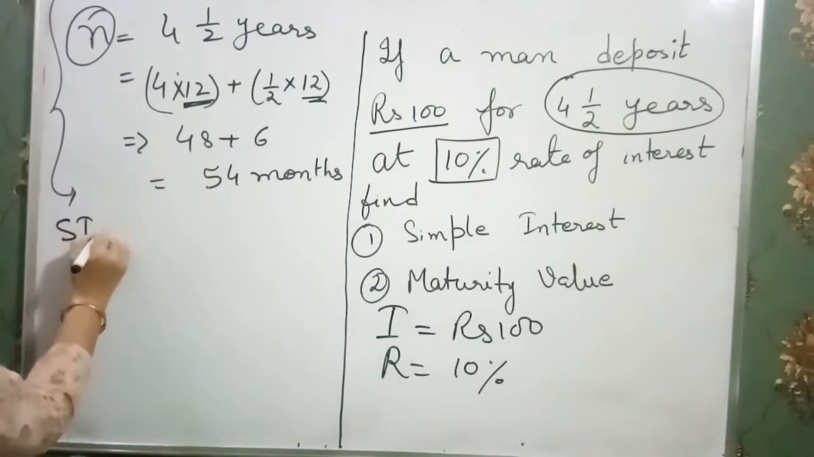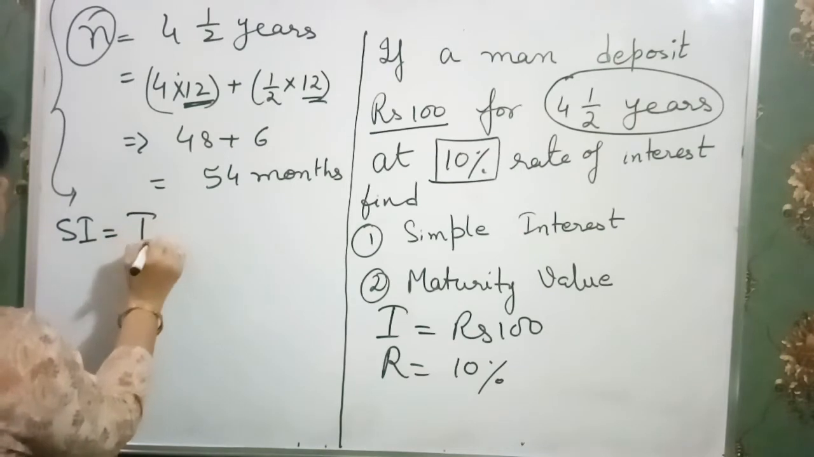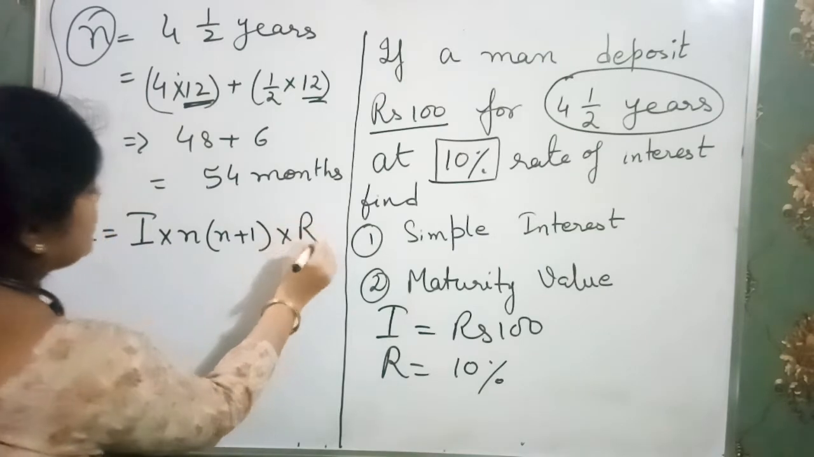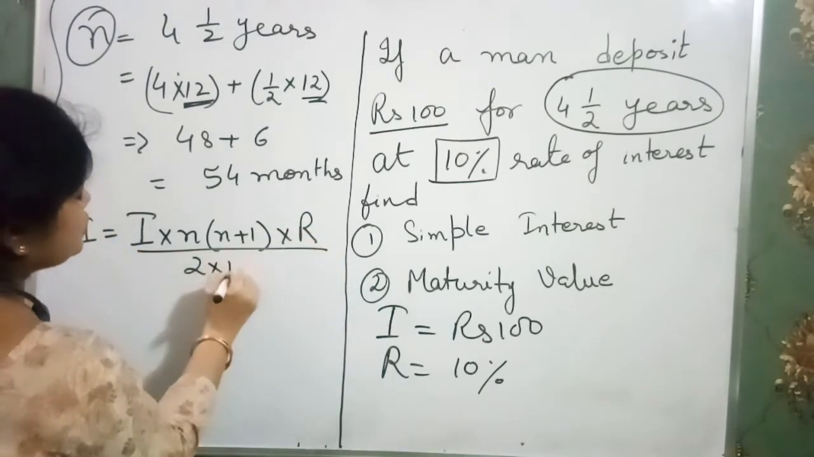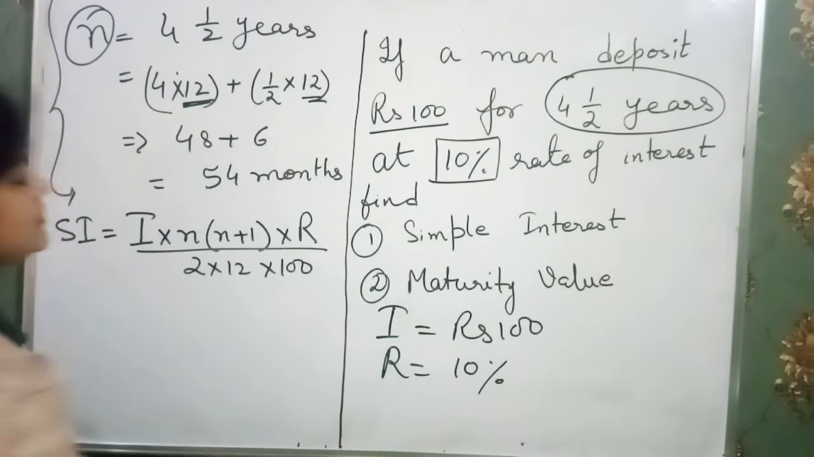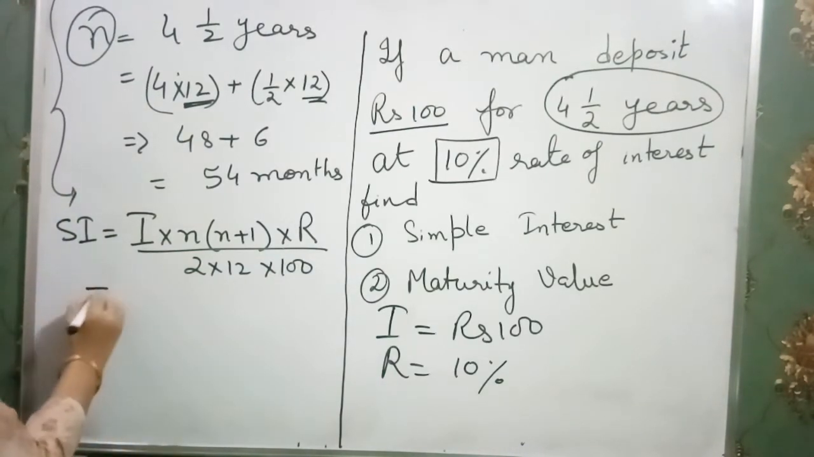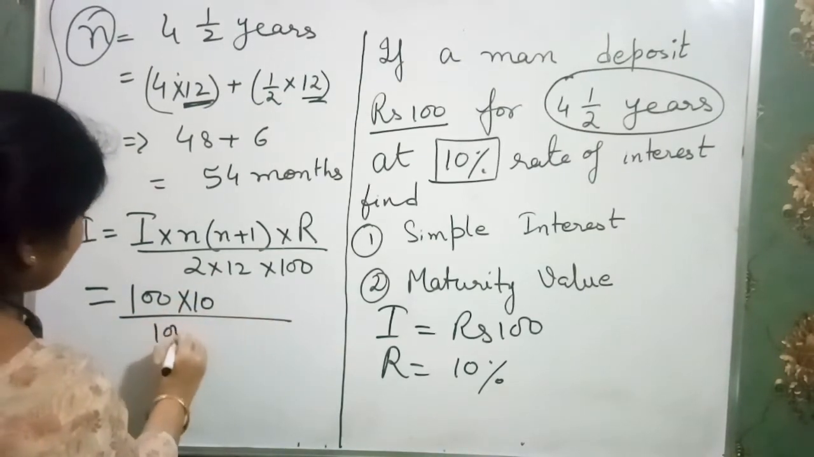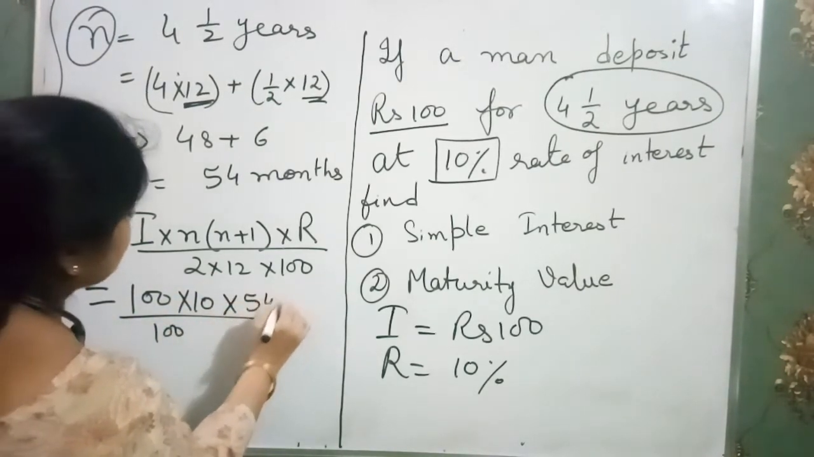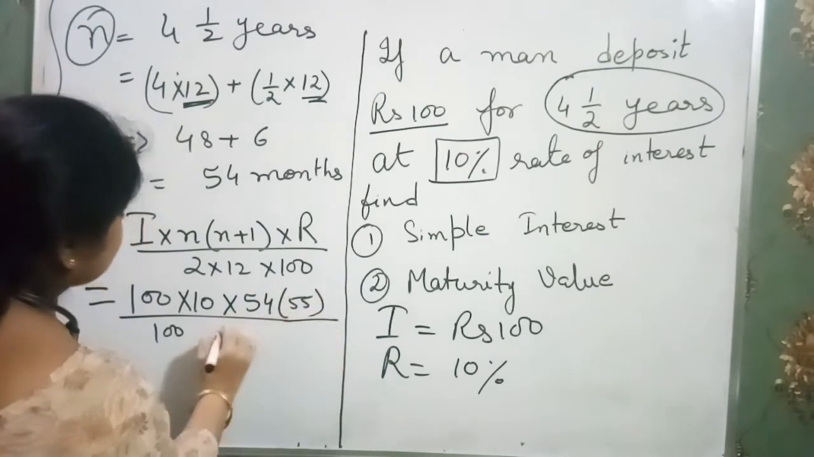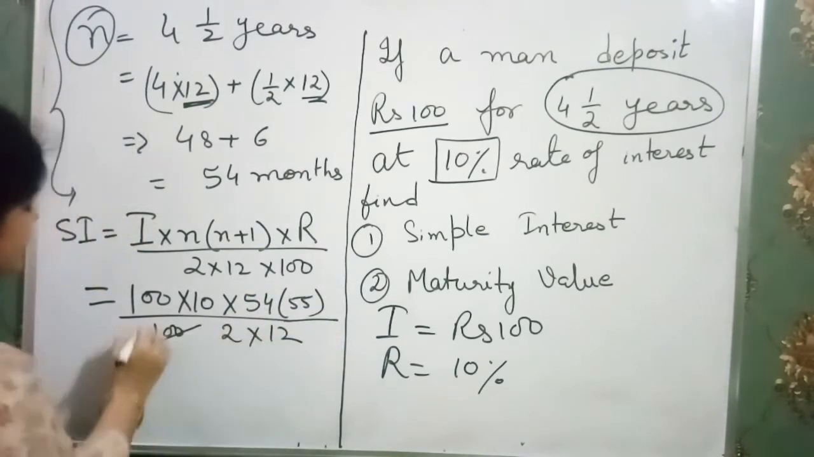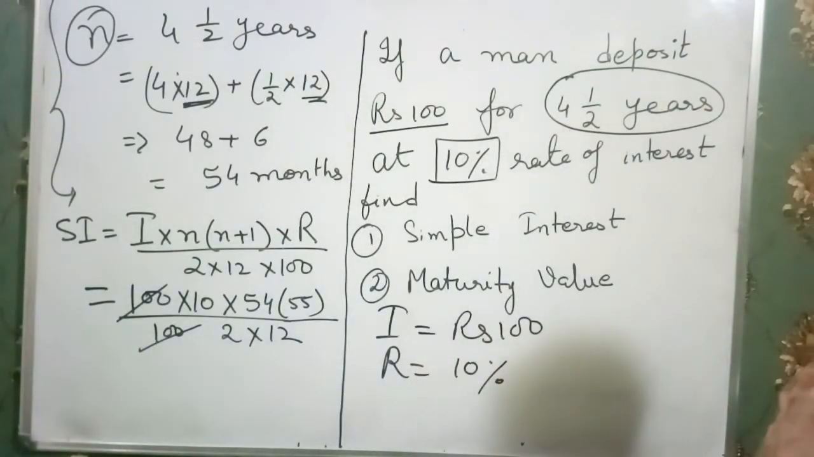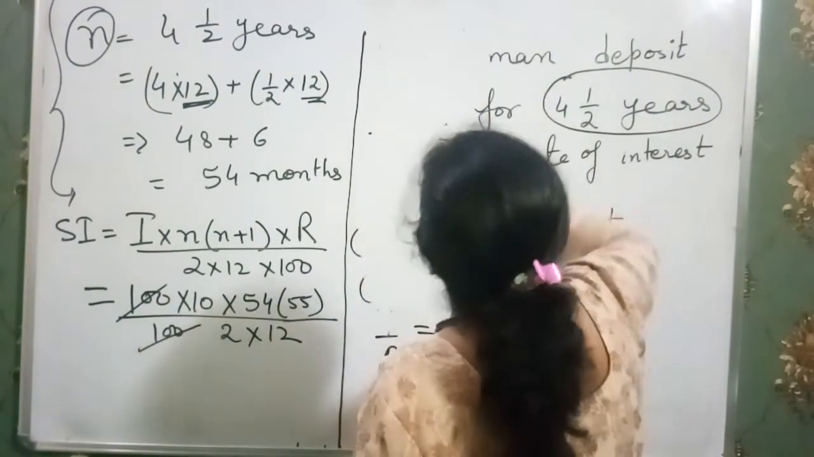Firstly, find the simple interest. We have the formula: installment into n plus 1 into r over 2 into 12 into 100. This is the formula. So installment here is rupees 100, rate of interest 10 over 100, and the value of n is 54 into 55 over 2 into 12. It can cancel, so just solve it and you will get the answer. Now solve the question and find out the answer.